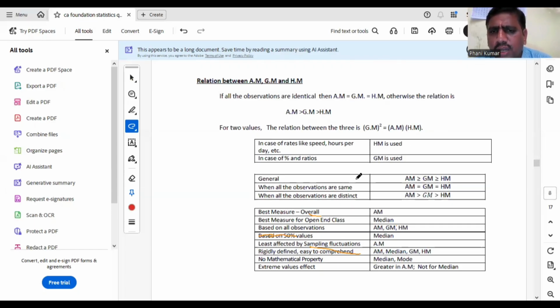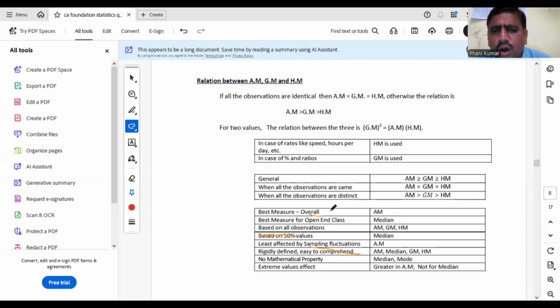So what are the important points to remember here? In case of rates like speed, hours per day, which average are we using? HM. In case of percentages and ratio, GM is used. Average rates and ratios means GM and HM both are used. If it is the case of percentages, only GM is used. Generally, AM is greater than or equal to GM is greater than or equal to HM. In general relation. Suppose all values are equal, we have already said AM equal to GM equal to HM. For distinct values, if all values are different, AM is greater than GM is greater than HM.